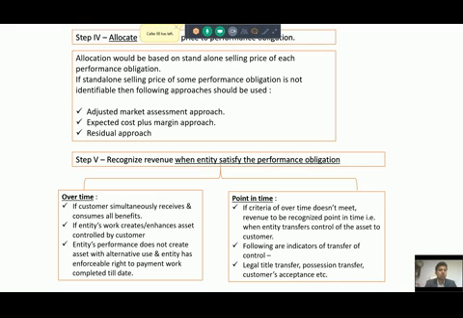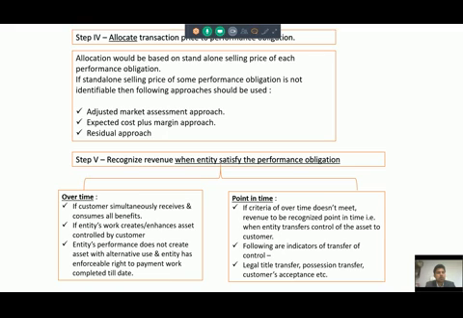So you will go and find out the cost of providing this AMC service, and you will add a margin to this AMC cost. After adding a margin, you will be able to find out a transaction price for the AMC part, and then with a residual approach you can find out the transaction price for sale of TV.